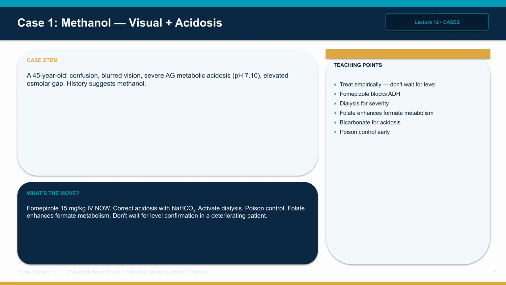Case 1. A 45-year-old presents with confusion, blurred vision, severe anion gap metabolic acidosis with pH 7.10 and an elevated osmolar gap. History suggests possible methanol ingestion. Give Fomepizole 15 mg per kilogram intravenous now. Correct acidosis with sodium bicarbonate. Activate dialysis for clearance. Call poison control. Folate may be given to enhance formate metabolism. The board trap is waiting for the methanol level confirmation in a deteriorating patient.